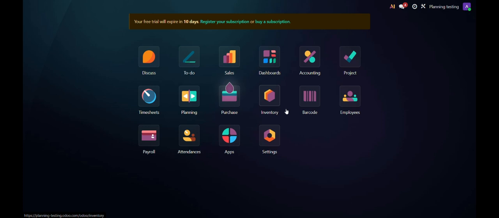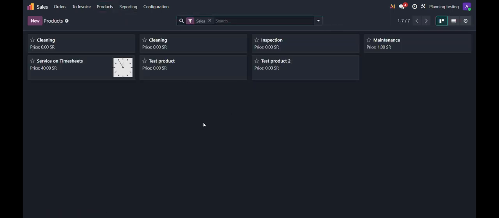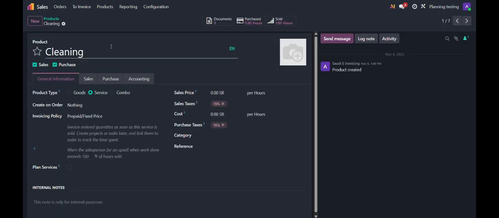So let us look into the product template model. Coming to the Sales module, you can see the Products option here. This model includes all the products in the database, and each product is a record in this model. Each model contains several fields that store data. You can see multiple fields added here. The first one is the product name, which is a text field, and you can see the sales and purchase option, which is a checkbox. So you can see multiple options of fields here.